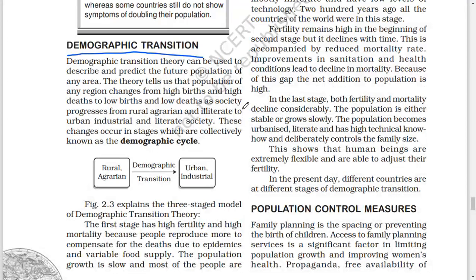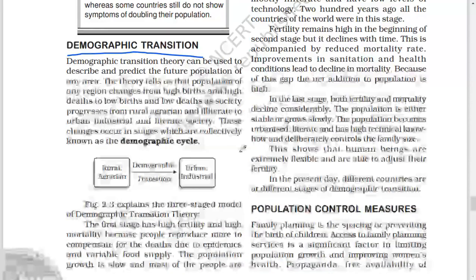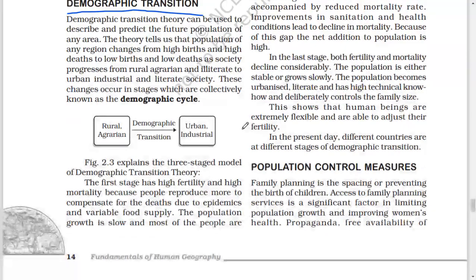In the last stage, both fertility and mortality decline considerably. The population is either stable or grows slowly. The population becomes urbanized, literate, and has high technical know-how and deliberately controls the family size. This shows that human beings are extremely flexible and are able to adjust their fertility. In the present day, different countries are at different stages of demographic transition.